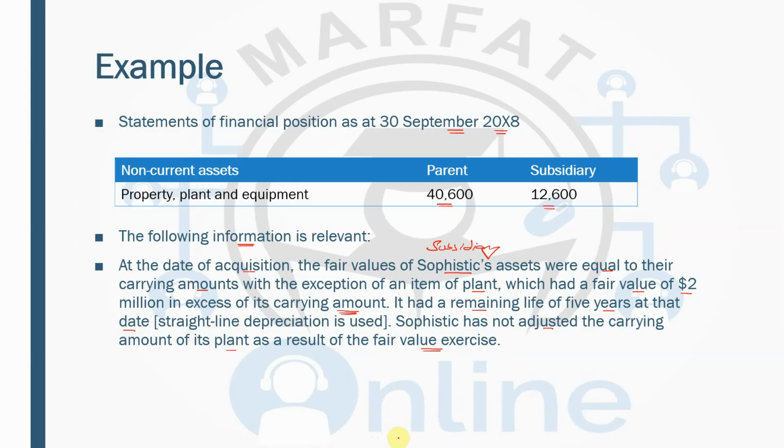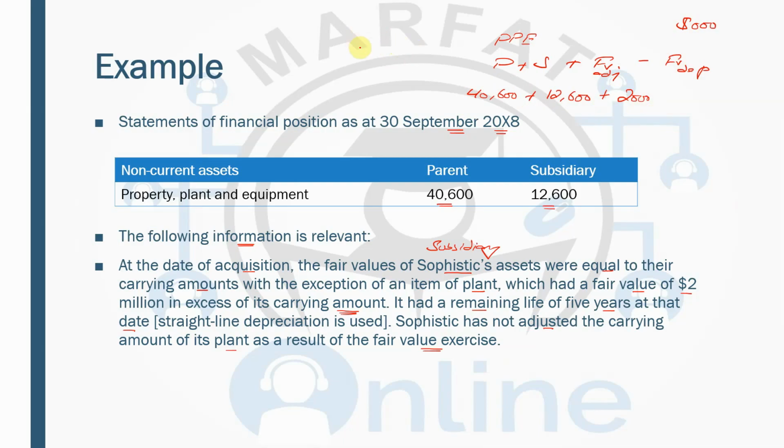Now, what you are going to do is property, plant and equipment of the parent plus subsidiary plus fair value adjustment, because here we have an upward fair value adjustment, and minus fair value depreciation. So the parent's property, plant and equipment is 40,600 plus subsidiary's 12,600, and then there is a fair value uplift of 2,000. I'm taking it in 000, so the working is supposed to be in 000. And then you have to deduct the depreciation. So how much is the depreciation?